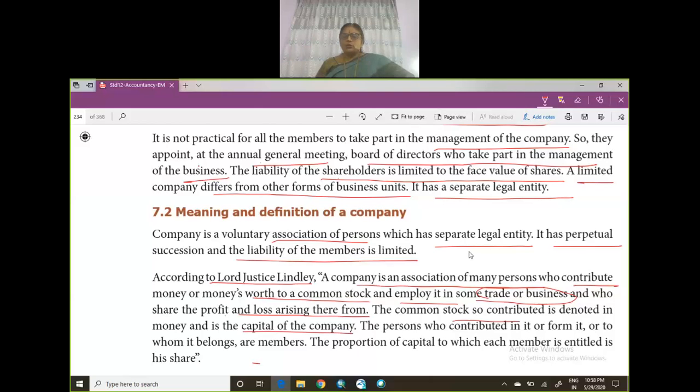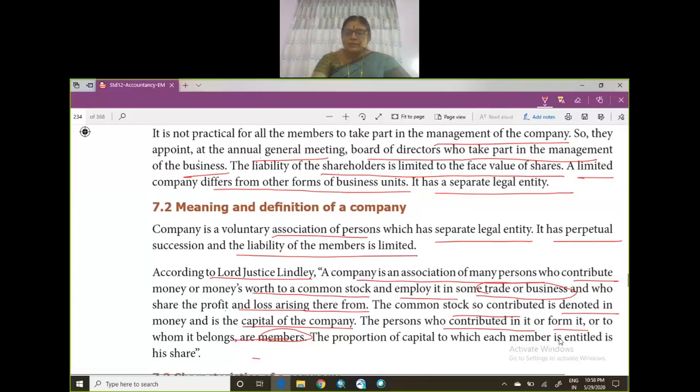The persons who contribute it or form it or to whom it belongs are called members. So if I buy a share, if the company allots shares to me, then I become a member of the particular company to whom I have applied for the shares. So the proportion of the capital to which each member is entitled is called a share.